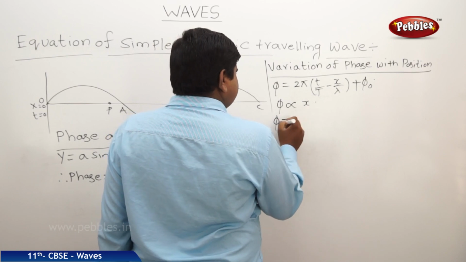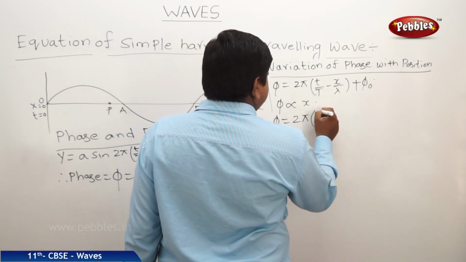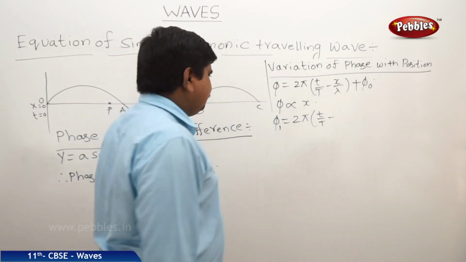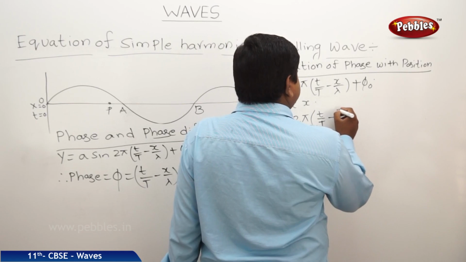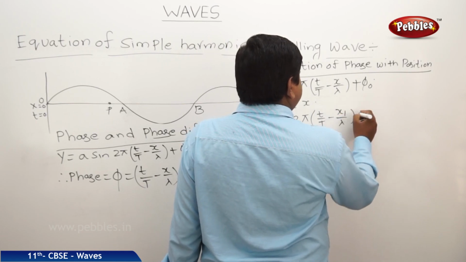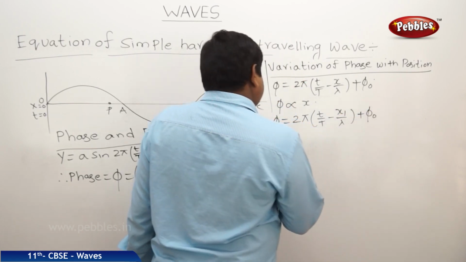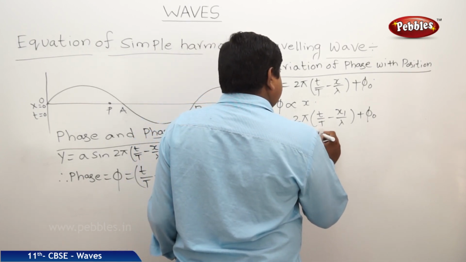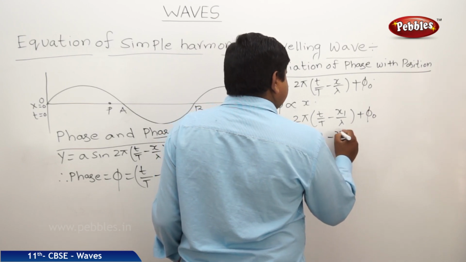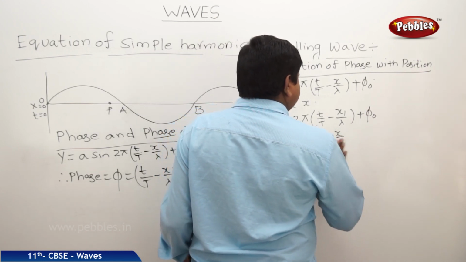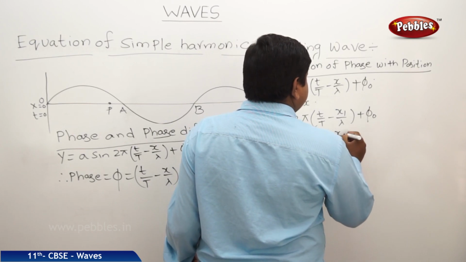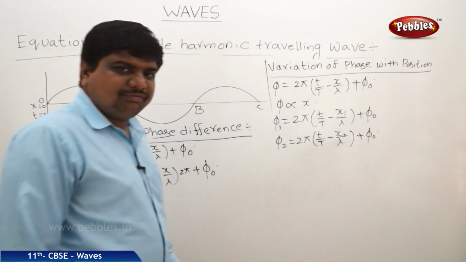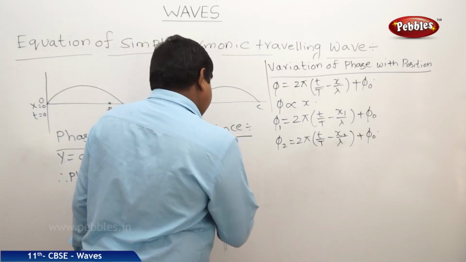Therefore phi 1 is equal to 2 pi into (t by T minus x1 by lambda) plus phi naught, and phi 2 is equal to 2 pi into (t by T minus x2 by lambda) plus phi naught. Now I am finding phi 2 minus phi 1.